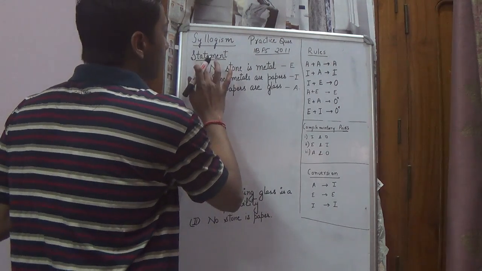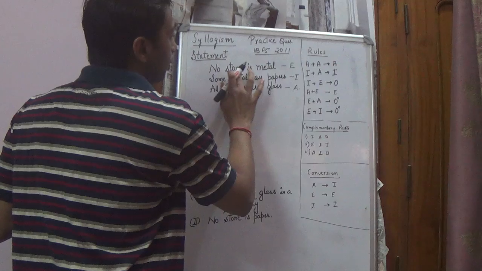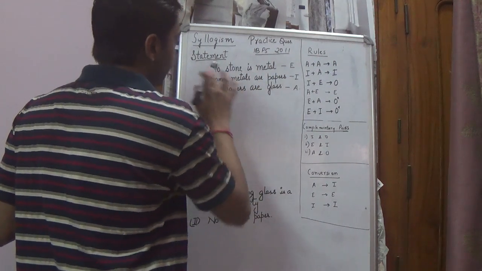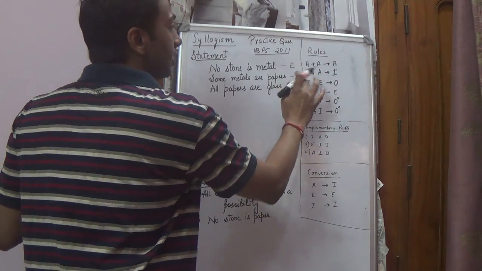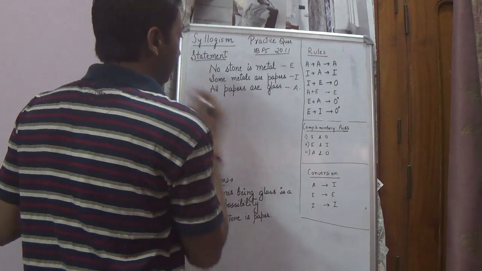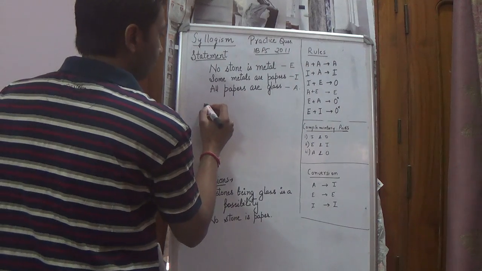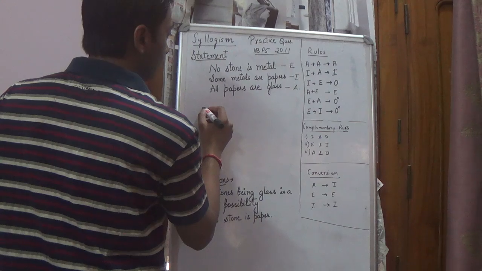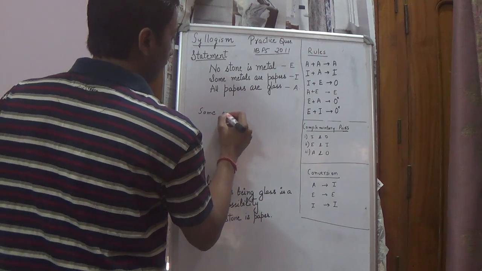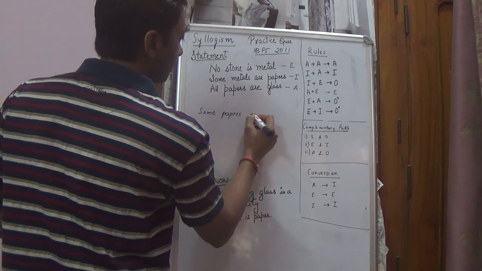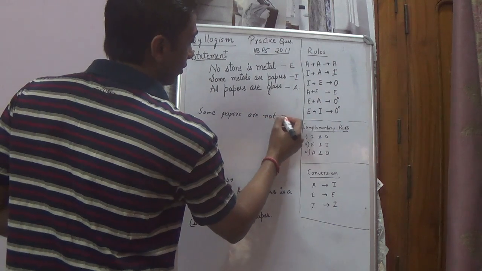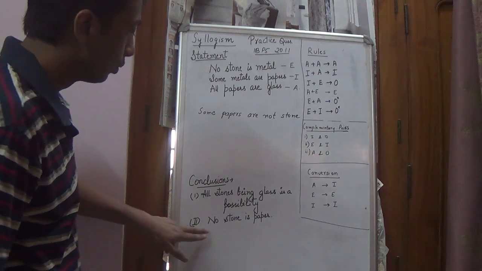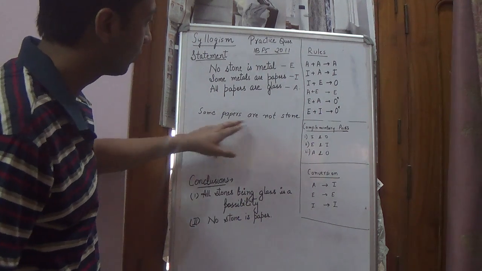So we'll consider the first and second statements because we have stone here and papers here. Stone is the subject, papers is the predicate. These two are the right combination. And then we see E plus I. E plus I we get O star. So O star would be: metals and metal cancel out, so some papers are not stone. No stone is paper. Some papers are not stone.